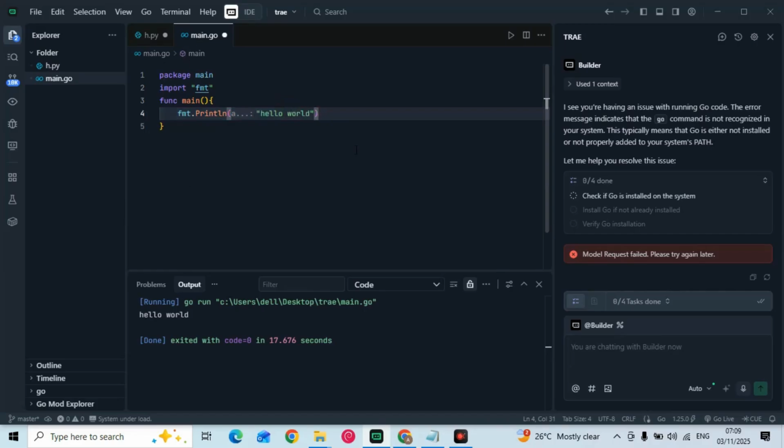Run the program. Open a terminal or command prompt. Navigate to the directory where you saved main.go and execute the program using the go run command. Code: go run main.go.